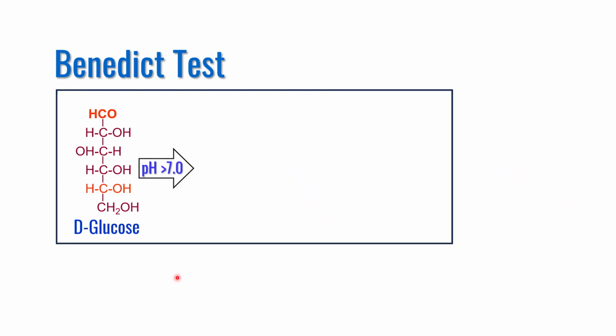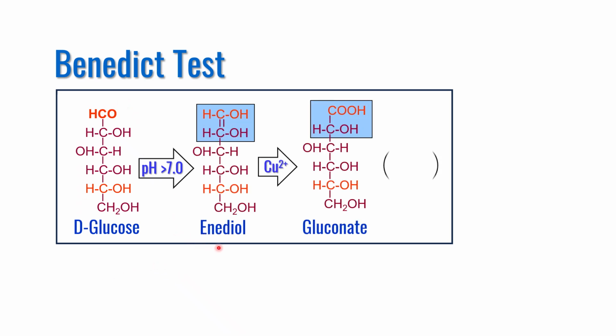Let me explain the underlying principle of the Benedict test. Glucose solution in alkaline pH reduces cupric ion to cuprous, forming a red brick color, which is an indicator of the presence of glucose in the urine or biological sample. Whereas the aldehyde group is oxidized to a carboxylic group forming gluconate, and this happens through the formation of an intermediate known as an enediol. So this is the test which has been developed utilizing the reducing property of glucose.